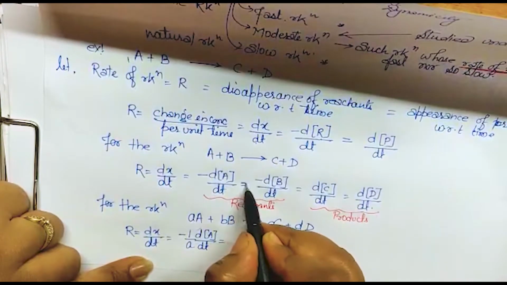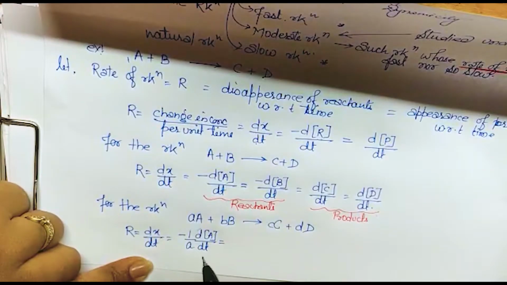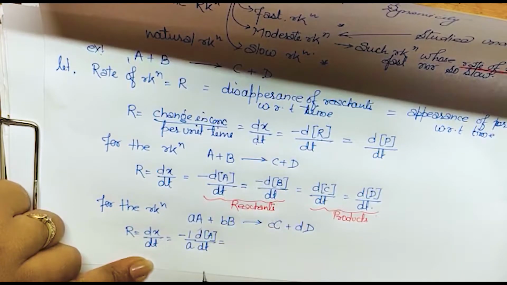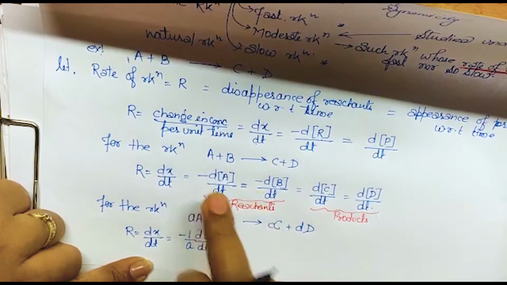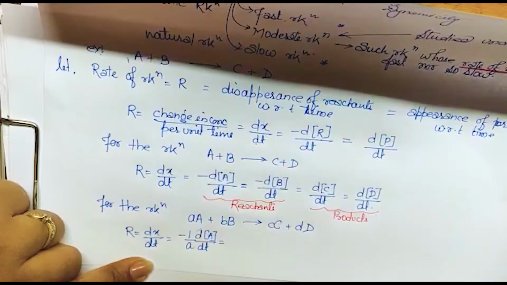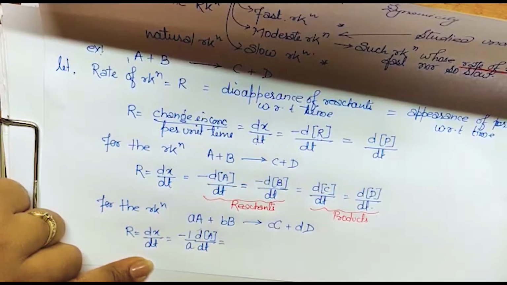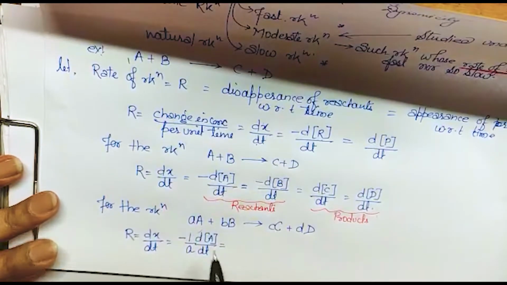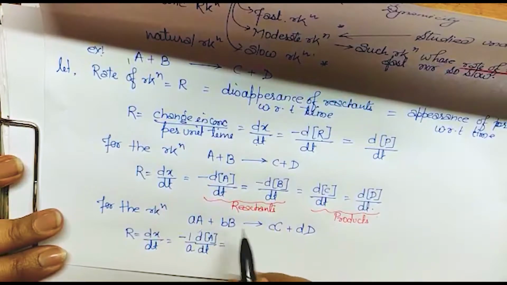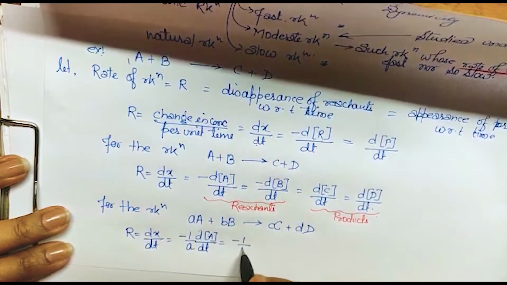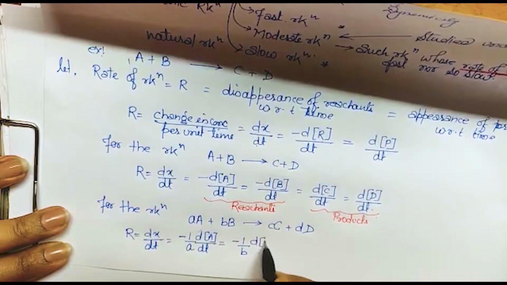See, many of the students may make a mistake in this, they make it a positive sign. So it is not positive. All the rates of reaction will be equal. Whatever the number of components, all the rates of reaction will be equal to one another. Got it? Only the difference will be the sign and the stoichiometric coefficient. So this is dA by dt, and for B, since it is a reactant, it is 1 by b, and this is dB upon dt.